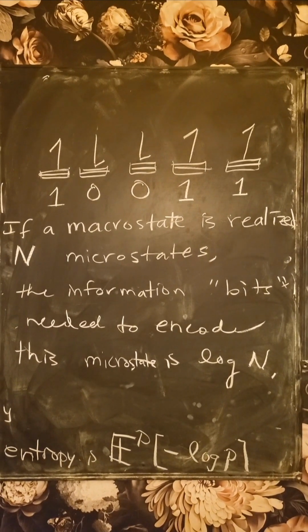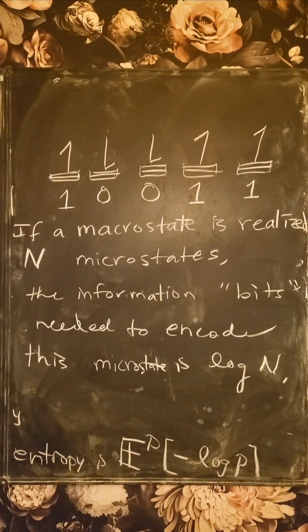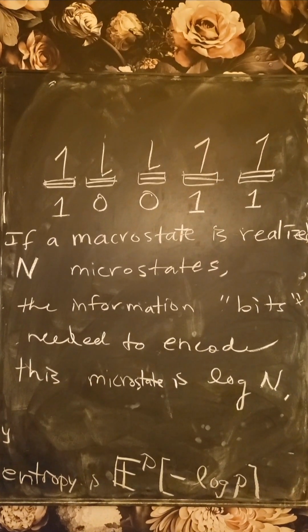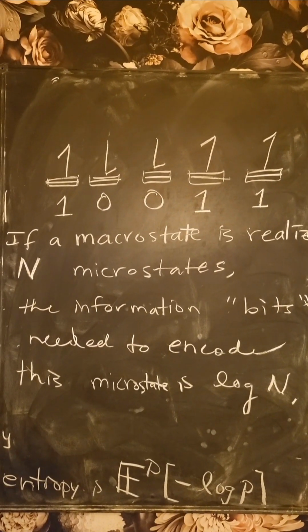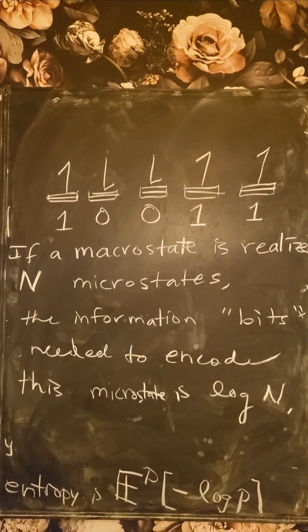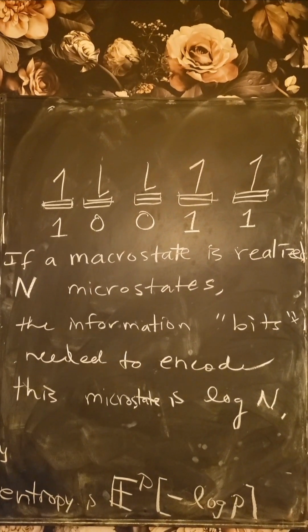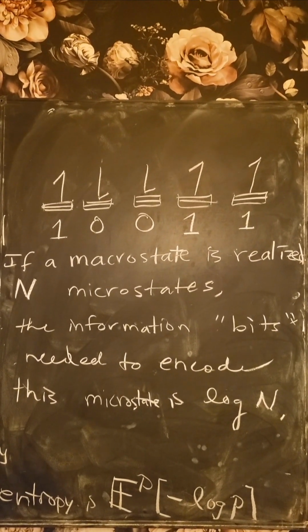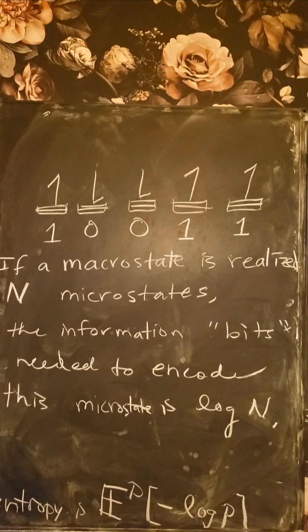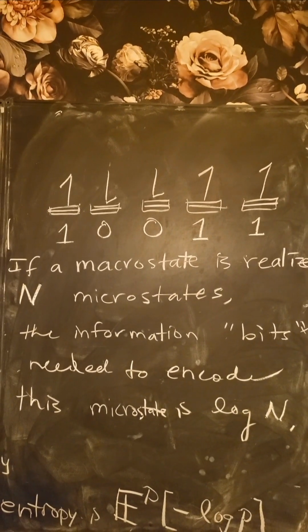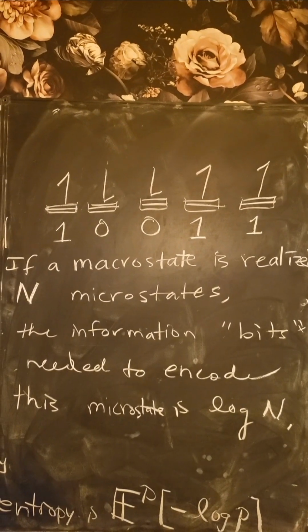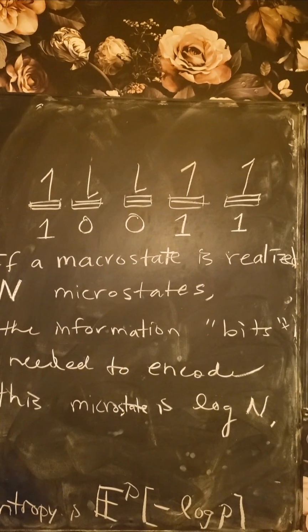If a macrostate is realized by n microstates, the information in bits needed to encode this microstate is the logarithm of n, okay? So if we just look at a base 2 number system and a system of spin-up, spin-down particles, then if we have n particles, we need n pieces of information to encode the microstate. Namely, we encode the microstate by specifying a 1 or a 0 for each particle, depending on whether it's in the spin-up or spin-down position.